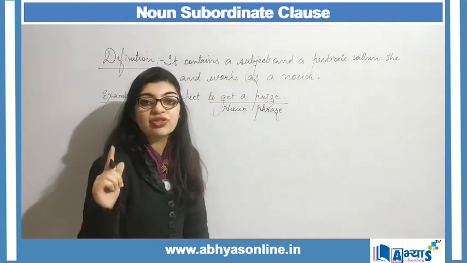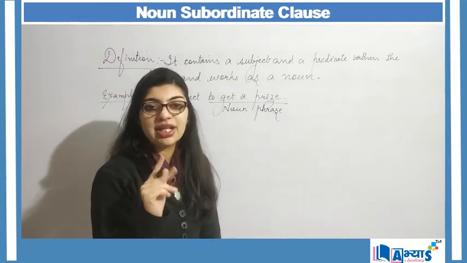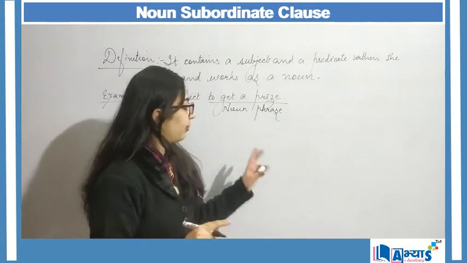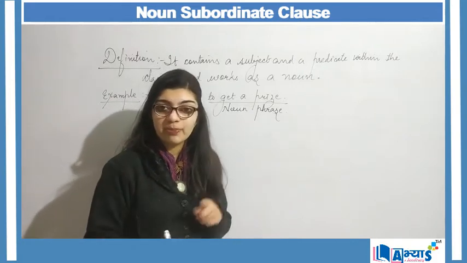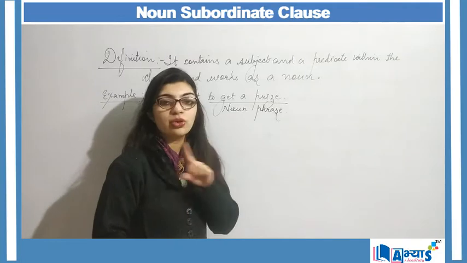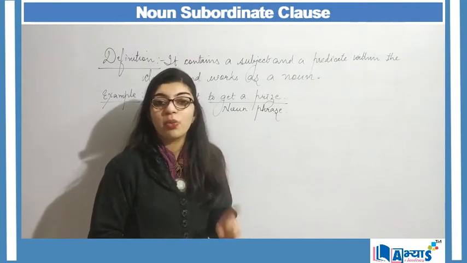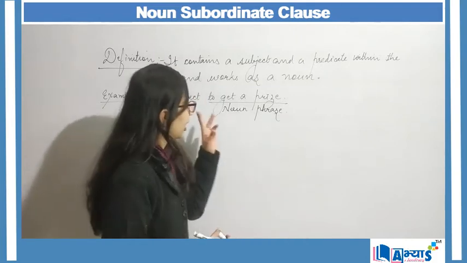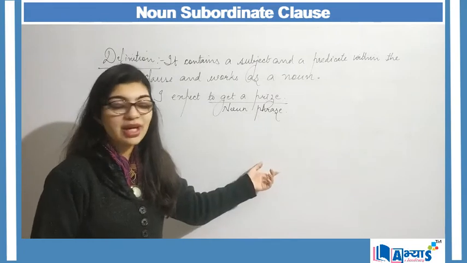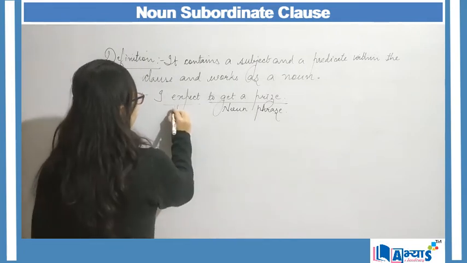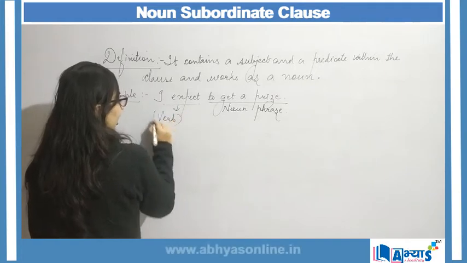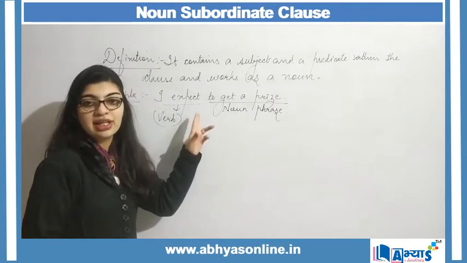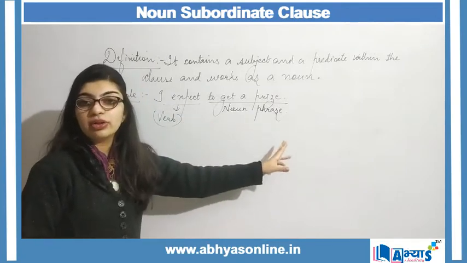Remember that there is just a minor difference between a phrase and a clause, and therefore people get confused between them. But we do not need to get messed up between these two topics. A phrase will not contain a subject or a predicate, while a clause will always contain a subject and a predicate within it. This is my noun clause. Why is this my noun clause? Because here I am using the word expect.